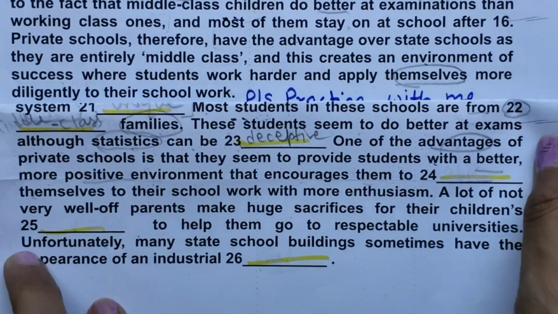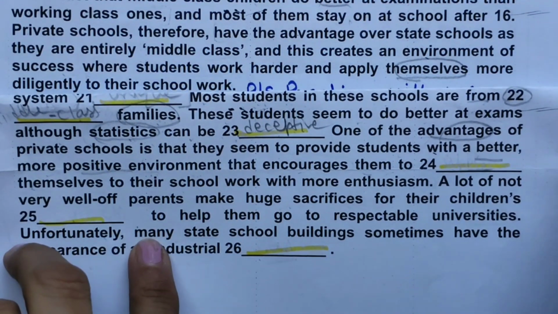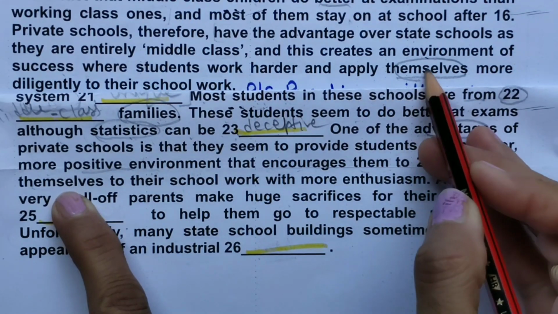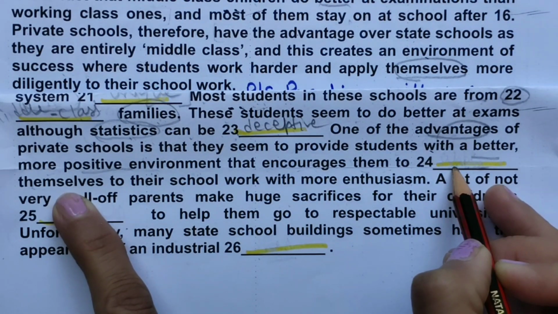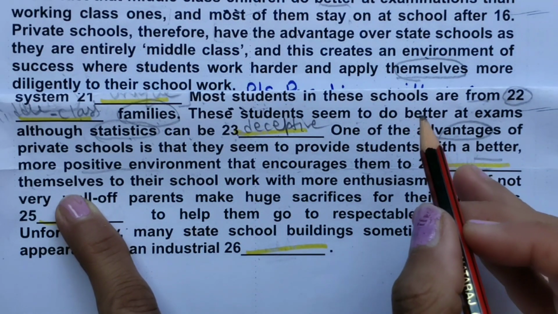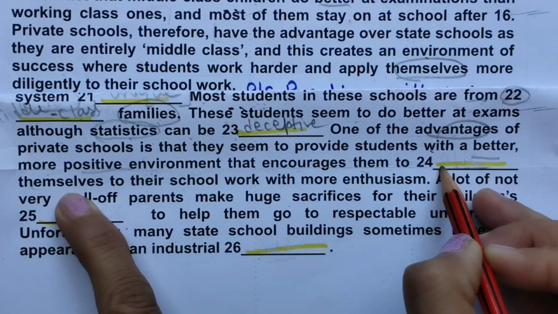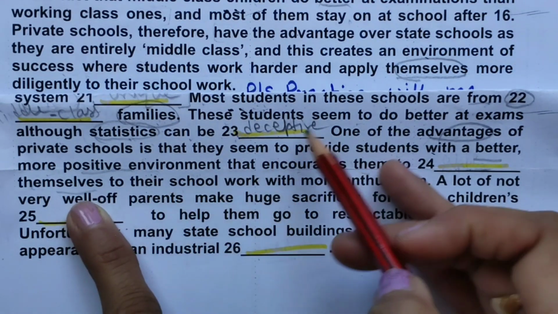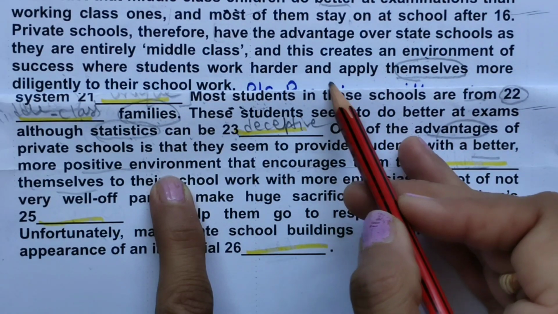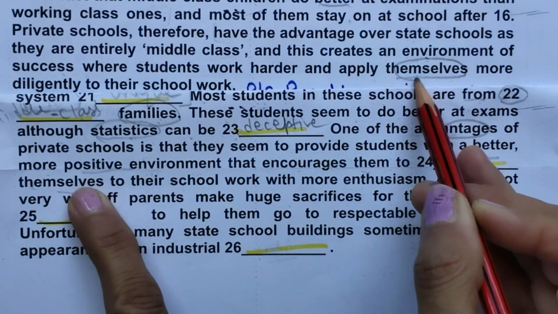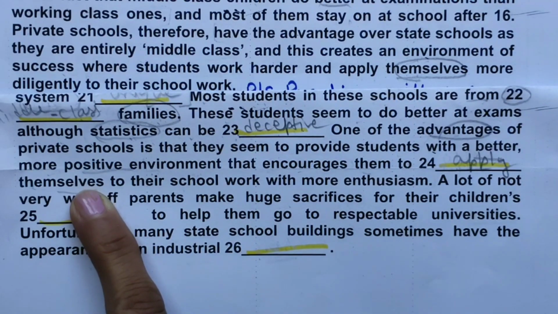If you do not have time at the end, suppose your time is going up, the word before or after the blank, you can easily find answers. In some cases answers may be wrong, but 90% answers are correct. I have found themselves word, and environment is also there. It means the same sentence structure may be there. Then before themselves, apply is there. I will write apply only. I will not be reading more.